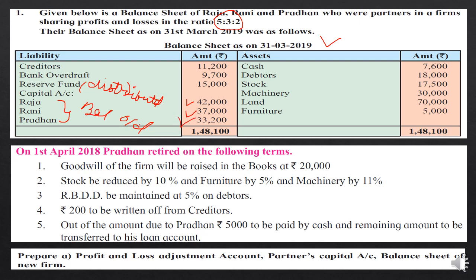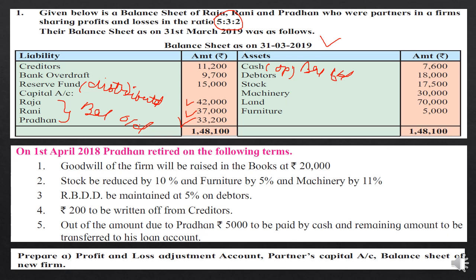Okay, so what is given on the asset side? As usual, information is given: debtors, stock, machinery, land and furniture. You know that this is cash, so this is the opening cash you are having before the retirement. So this will be called the opening balance of the cash account, students. So this will also be written as a balance b/d. In the working note you need to prepare it, otherwise if one figure is there you can do it orally. So no need to open your cash account.